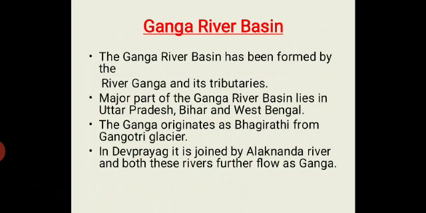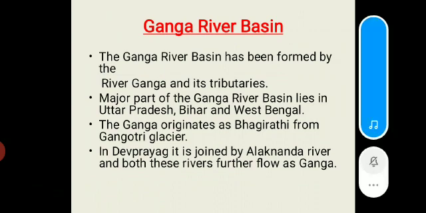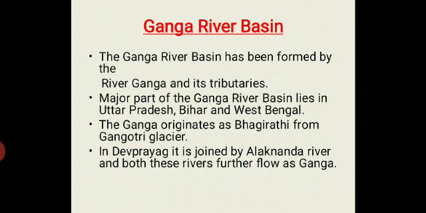Next is Ganga River Basin. Ganga River Basin has been formed by the river Ganga and its tributaries. The major part of the Ganga River Basin lies in Uttar Pradesh, Bihar and West Bengal. The Ganga originates as Bhagirathi from Gangotri Glacier. In Devprayag, it is joined by Alaknanda River and both these rivers further flow as Ganga.